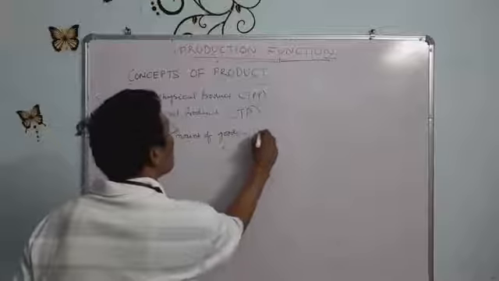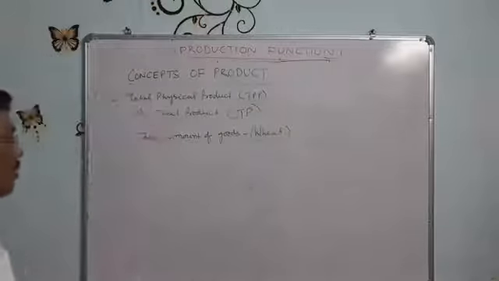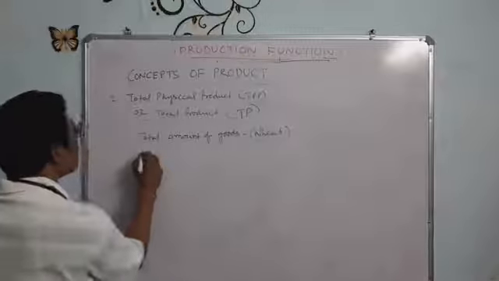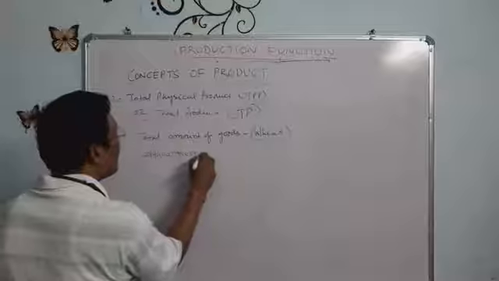Suppose wheat is produced by a farm. The farmer is producing the wheat. The total amount of goods which is produced by a farm with given inputs.